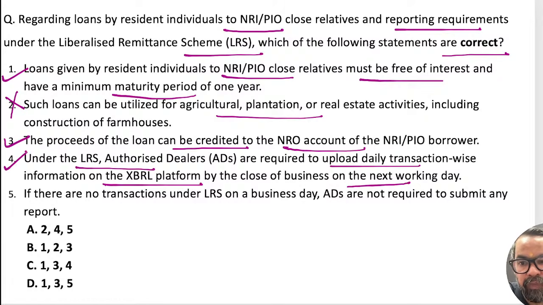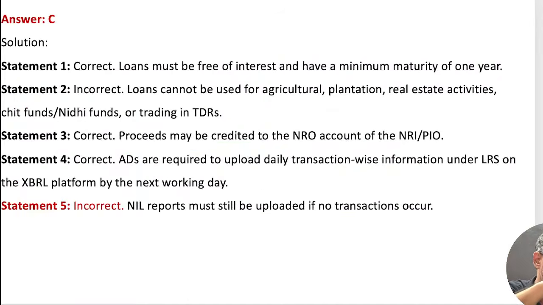That is also true. The next one is if there is no transaction on the business day, they are not required. No, even if there is no transaction, they have to report as nil. So that is wrong. So 134 means option C must be the right answer for this particular one. C will be the right answer. Okay, please do remember this. So C will be nil report is required even if there is no transaction.